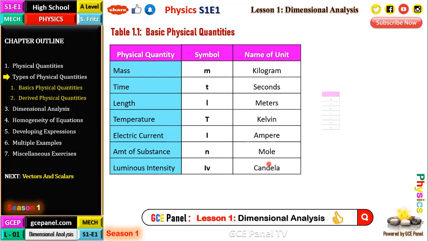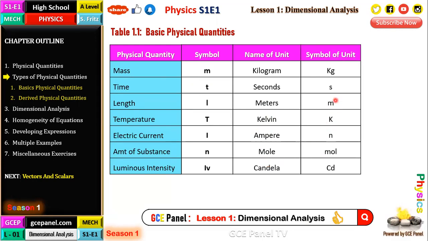For the symbols of the units, mass is in kilograms, that's kg, seconds, small s, meters, small m, Kelvin, capital K, and the electric current, capital A here, okay? Here is capital A, this is a slight mistake. Then for the amount of substance, which is the mole, it is mol. Luminous intensity is capital C, small d. Note here at this position, we have capital A, because current is in ampere.